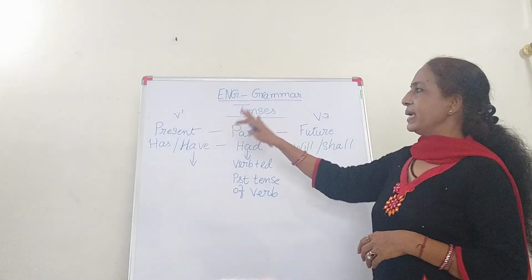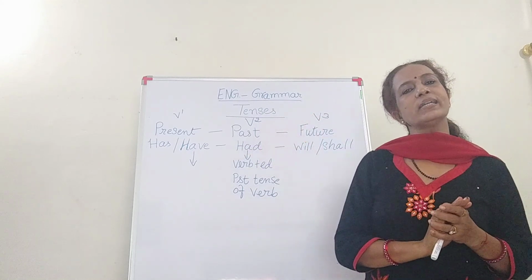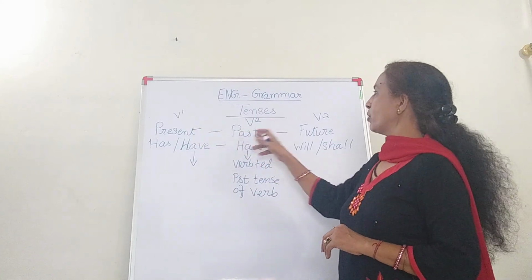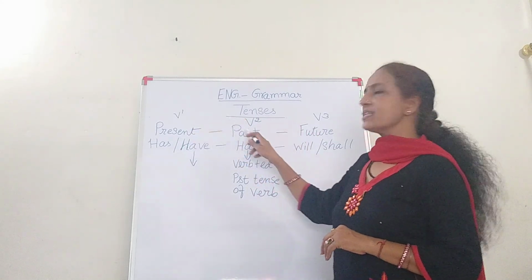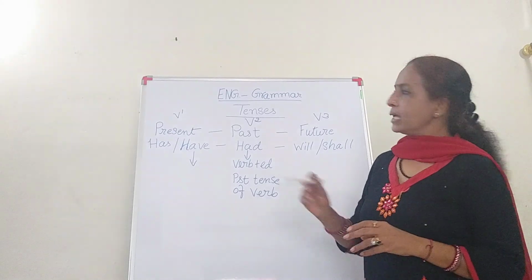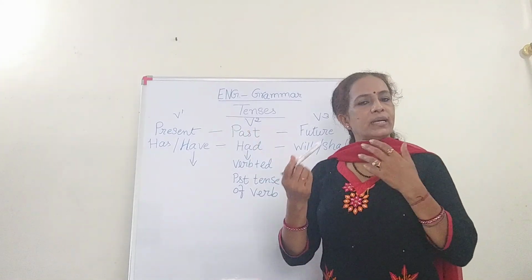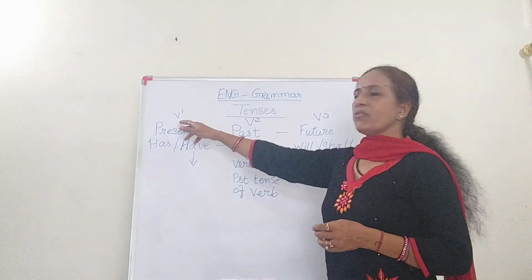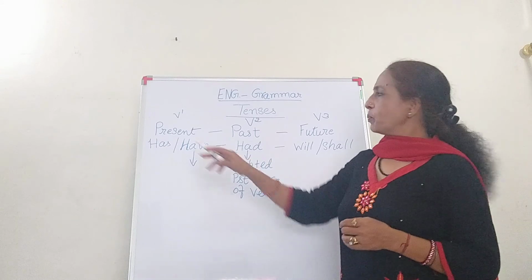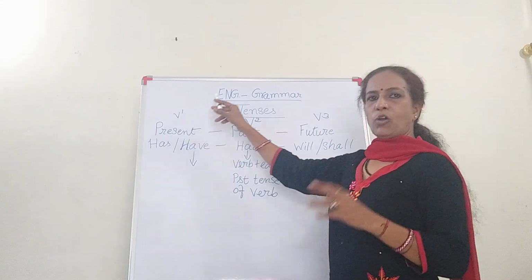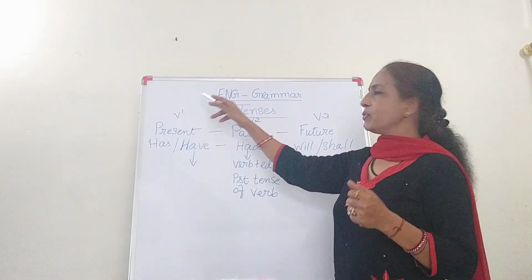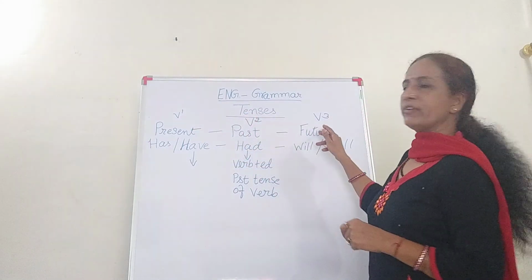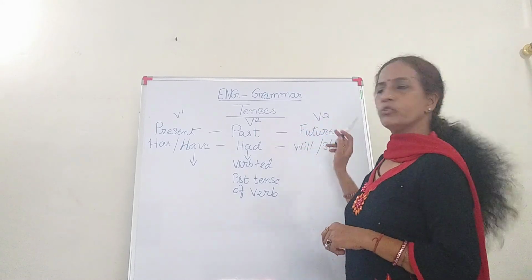So these are the main 3 tenses, and then they have the other subdivisions, that I'll talk about later on. But today we are going to talk about the 3 main tenses, that is present tense, past tense and future tense. You must be hearing from someone or certain books which you refer to that V1, V2 and V3. So present tense verb is V1 verb. Normally in second language we find this word. V1, that is verb 1, V2 verb 2 and V3, that is verb 3.